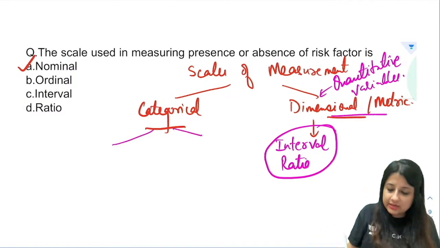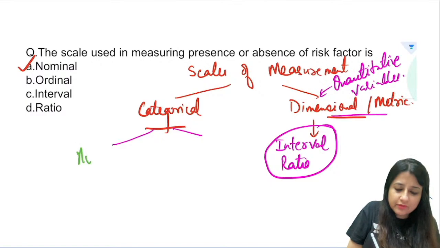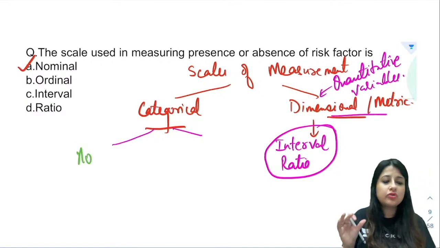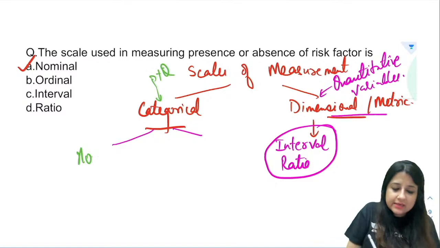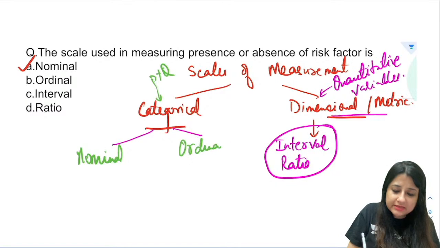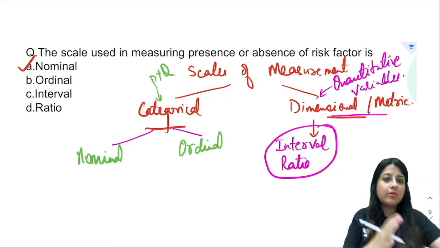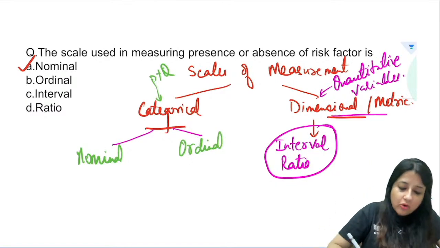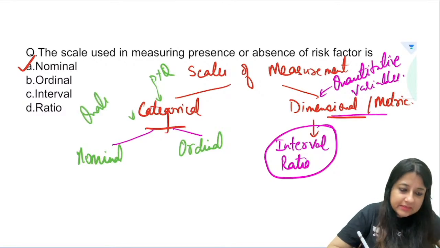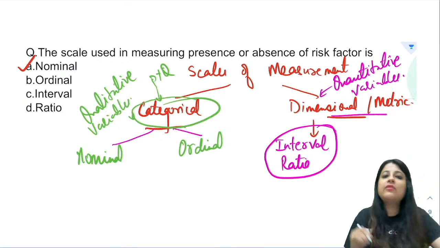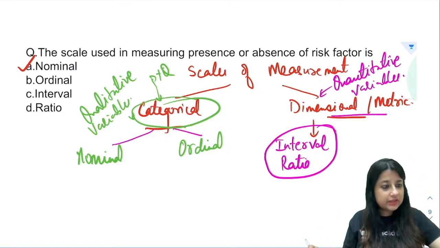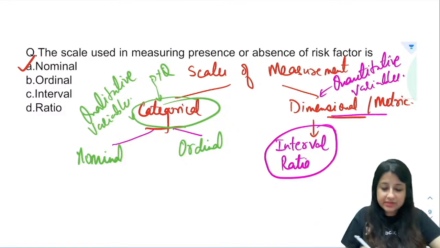And categorical we further divide into two, which is most commonly asked. The most commonly asked PYQ is the categorical scale. So this is further divided into nominal scale and ordinal scale. Now all the qualitative variables, guys, are expressed in the form of categorical scale. So this is further divided into nominal and ordinal.